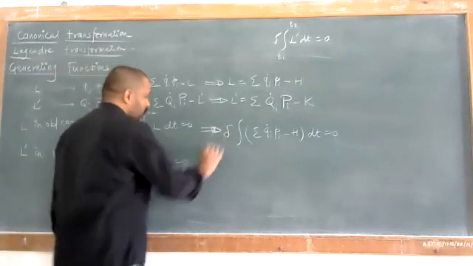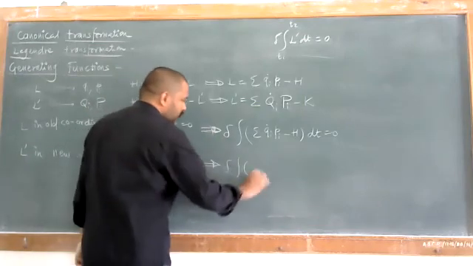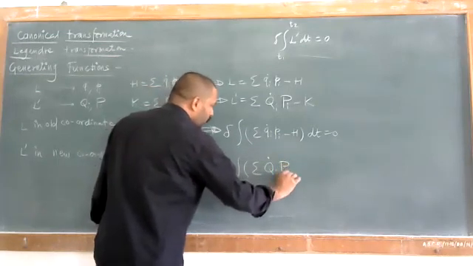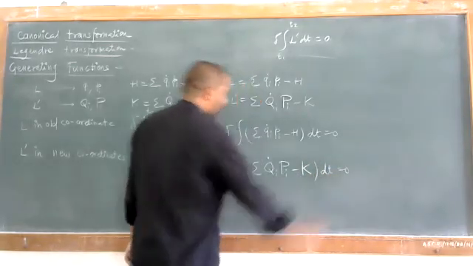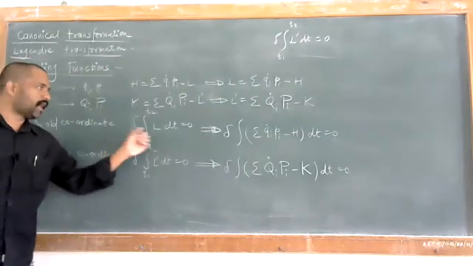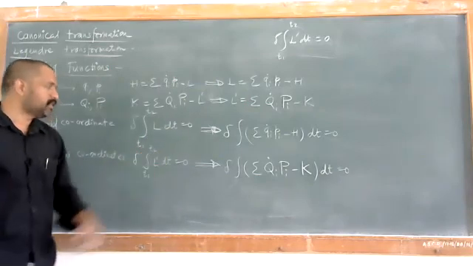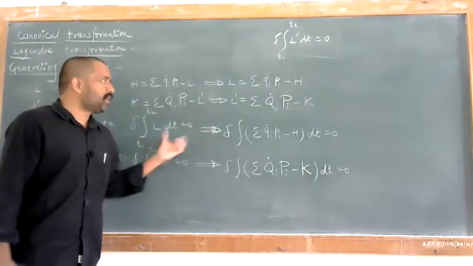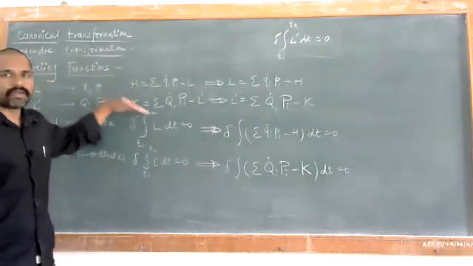What does this mean? This means that we have the Hamilton's principle, that is delta integration, given in terms of summation capital Qi dot into capital Pi minus K into dt, and that is equal to 0. सगळ्यांच्या लक्षात येते का पहा? हॅमिल्टोनियन प्रिन्सिपल आहे डेल्टा L dt is equal to 0, डेल्टा L dash dt is equal to 0. आपण काय केलंय? आपण फक्त याचे काही व्हॅल्यूज आपण L आणि L dash चे कॅल्क्युलेट केले होते from old Hamiltonian आणि new Hamiltonian, त्या फक्त याच्यामध्ये पुट केल्या.